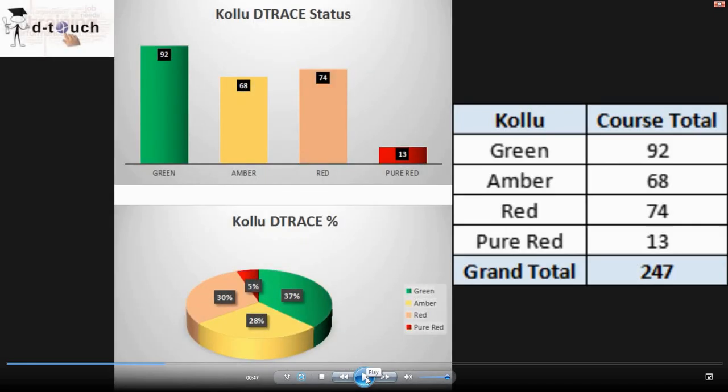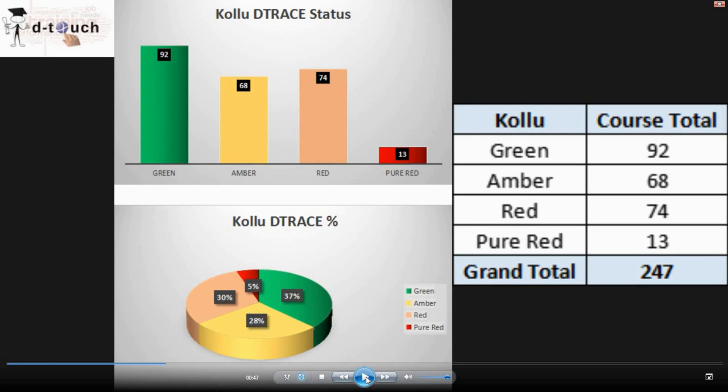Okay, this is about the Kollu Center's DTrace status. In total we have 247 students, wherein 92 are green, 68 amber, 74 red and 13 pure red. And if we look at the Kollu status, I think the red count is more than amber, so it is a little bit higher than the amber count.